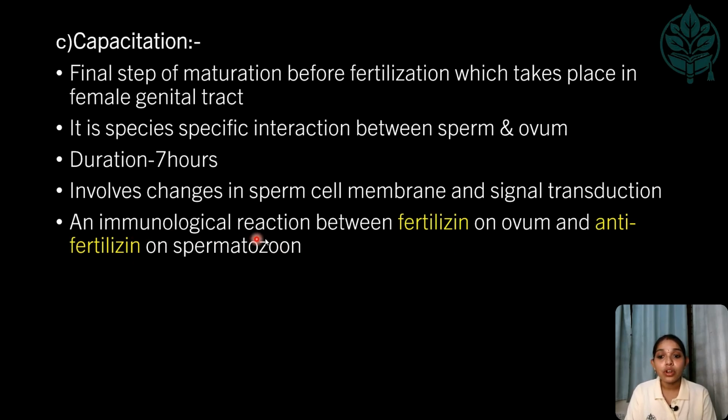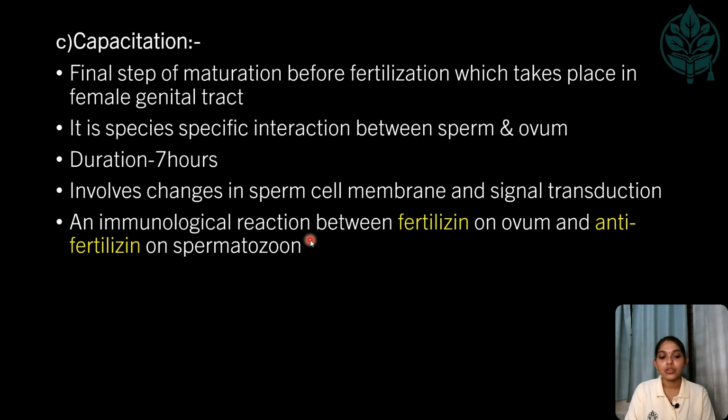And there is an immunological reaction between the glycoprotein fertilizin, which is present on the ovum, and the anti-fertilizin glycoprotein, which is present on the spermatozoa.